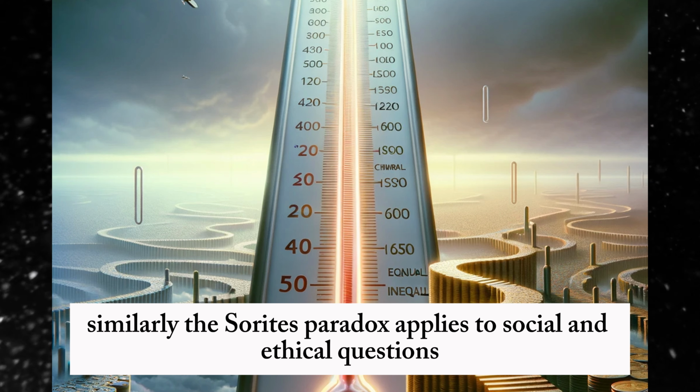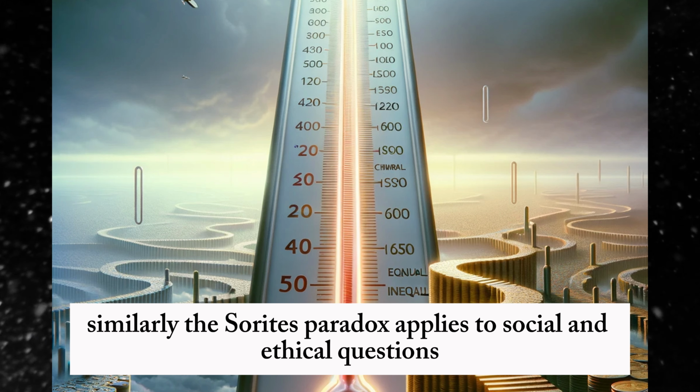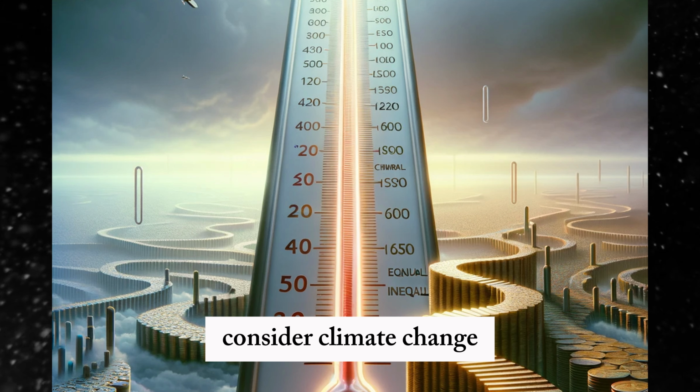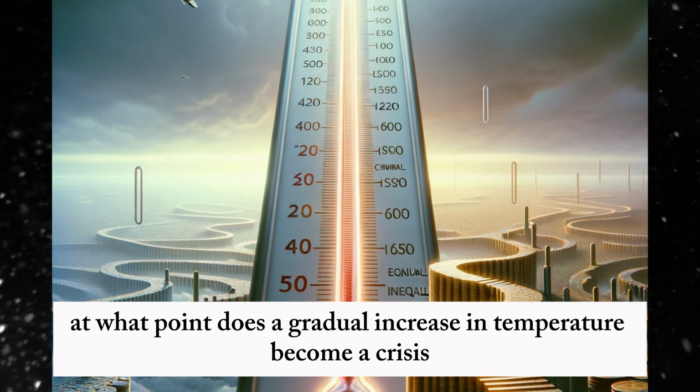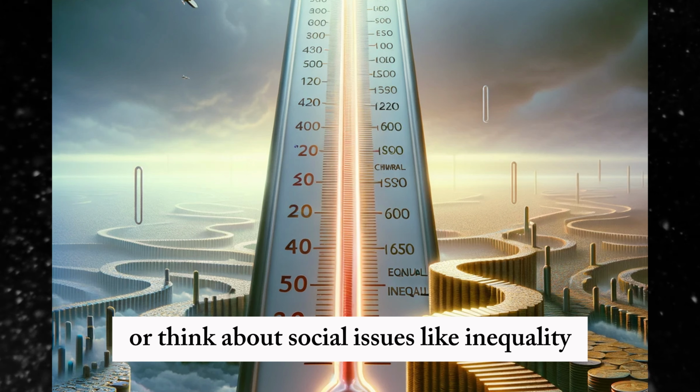Similarly, the Sorites Paradox applies to social and ethical questions. Consider climate change. At what point does a gradual increase in temperature become a crisis? Or think about social issues like inequality. How much disparity is too much? These are not just abstract questions. They influence how we respond to some of the most pressing challenges of our time. The Sorites Paradox forces us to confront the fact that many of these problems don't have clear-cut solutions.